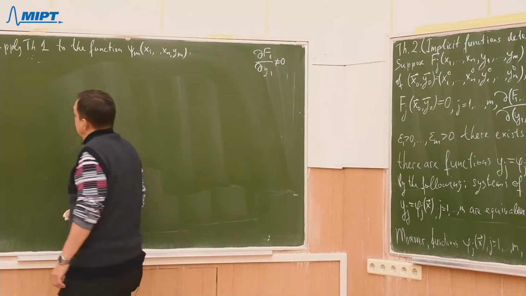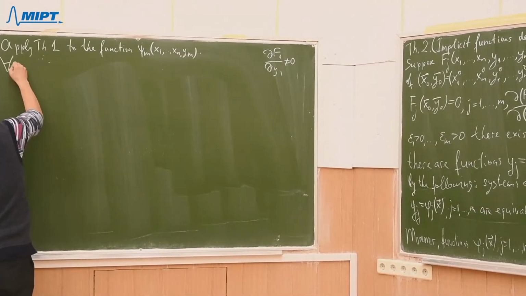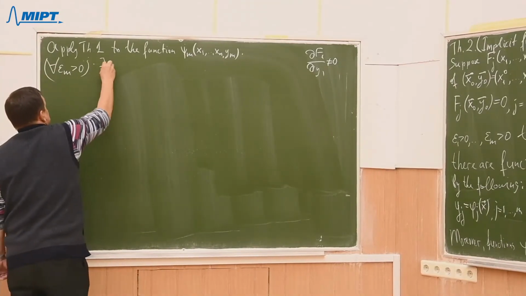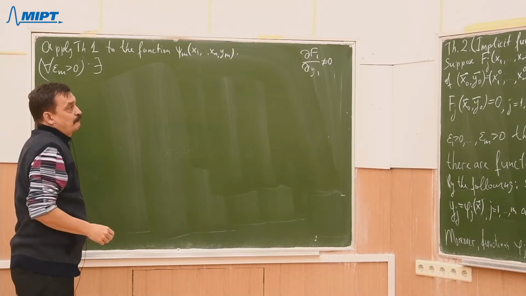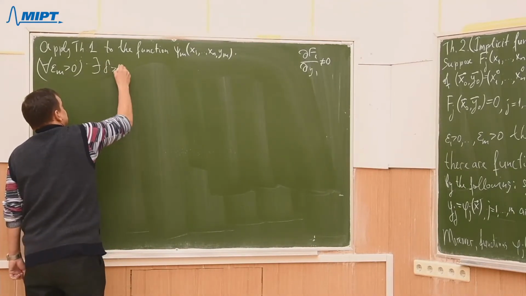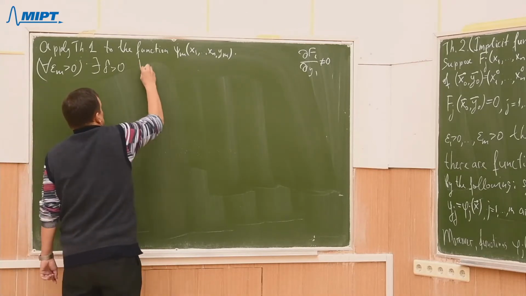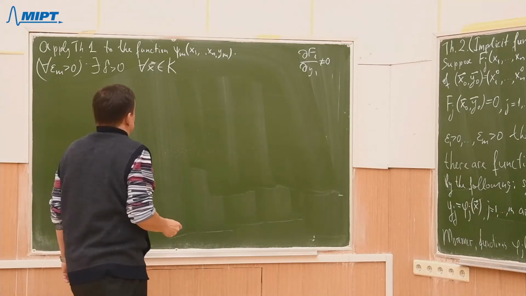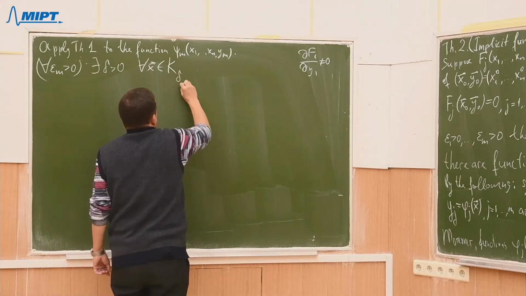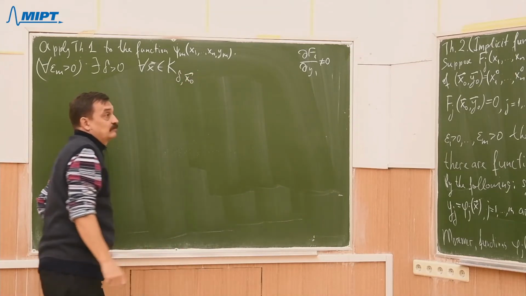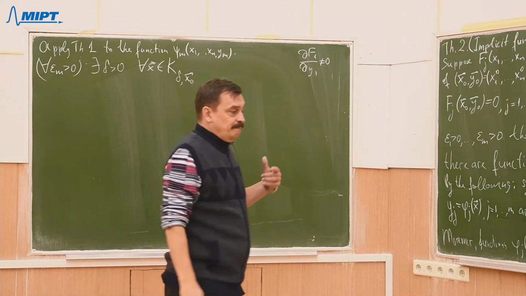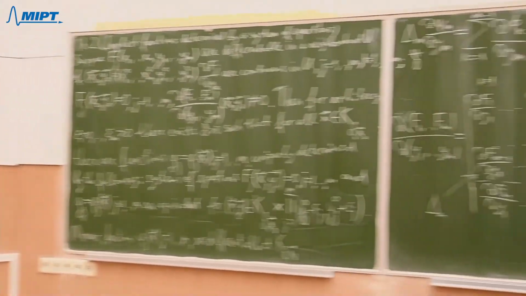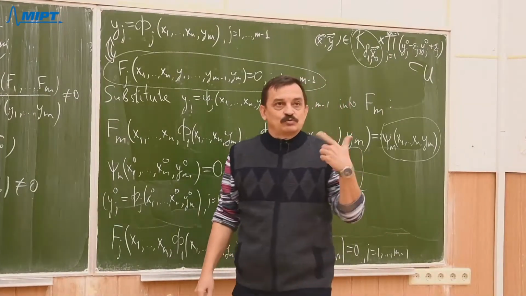So then what we'll obtain? For arbitrary epsilon m greater than 0, there exists delta positive such that for all x in the cube, now that is n-dimensional cube, before the cube k delta 1x not tilde was n plus 1 dimensional.